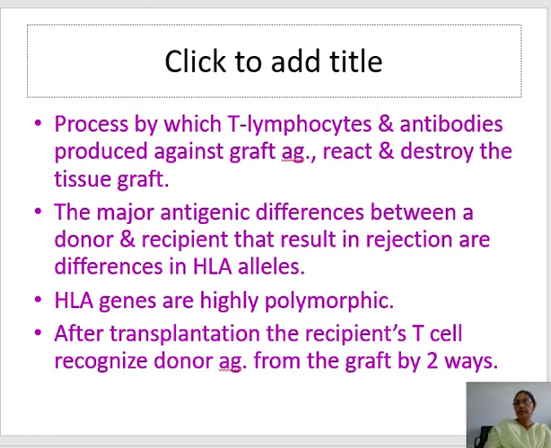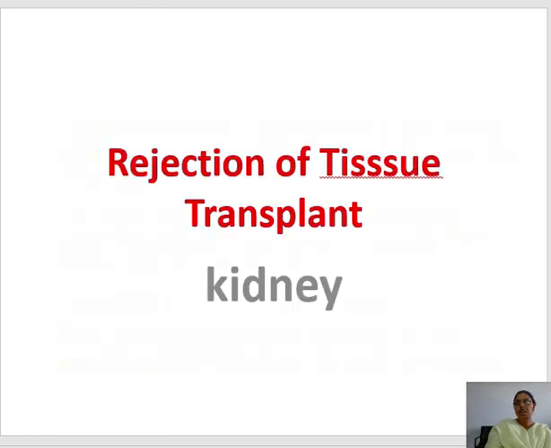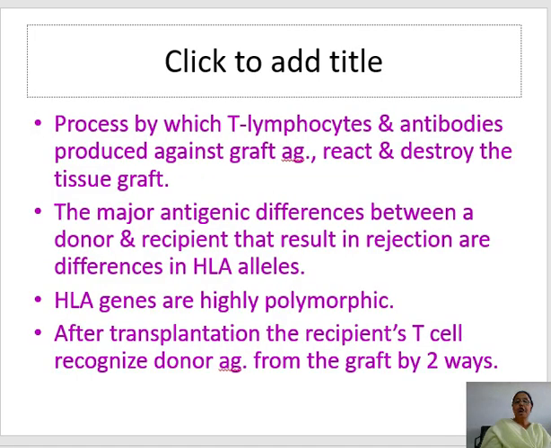So what is tissue rejection? It is the process by which T lymphocytes and antibodies produced against the graft antigen react and destroy the tissue graft. In the recipient, T lymphocytes and antibodies are there, and before the transplantation we immunosuppress the recipient, but still they have some T lymphocytes and antibodies in their system that will be produced against the graft antigen. They react with this graft antigen and destroy the tissue graft.